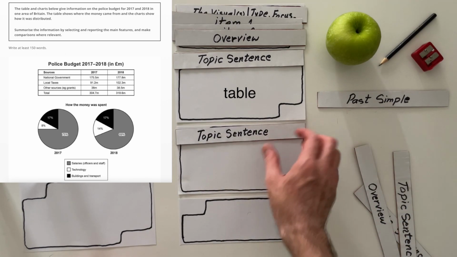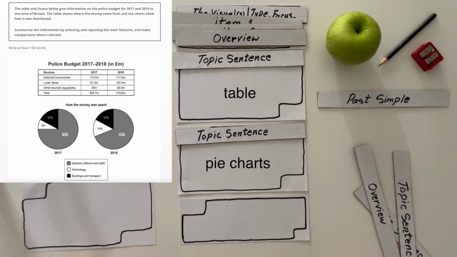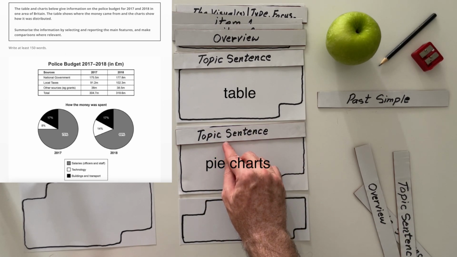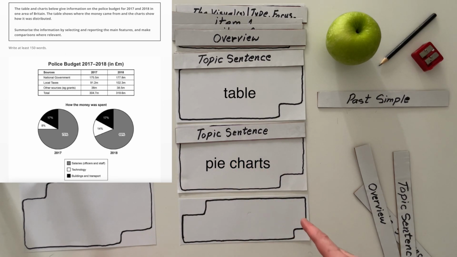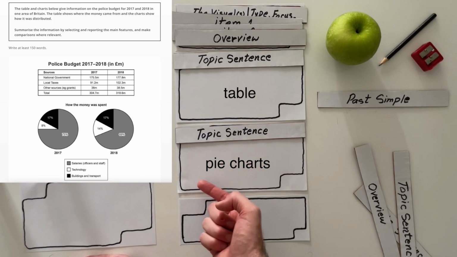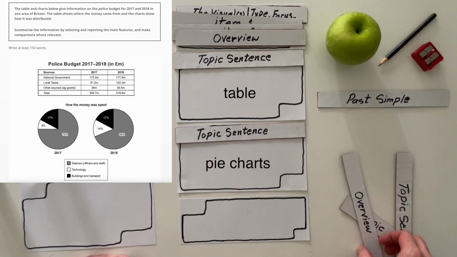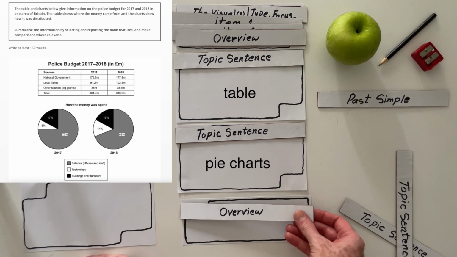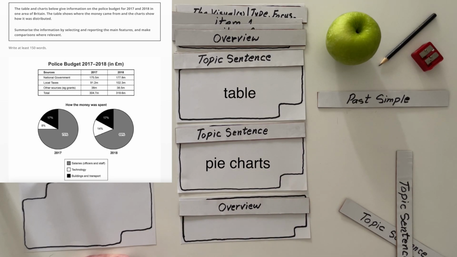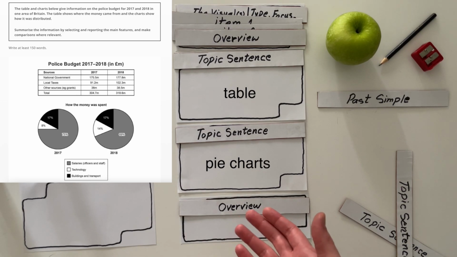And then the second paragraph is going to be about your pie charts. You will follow the same pattern. In this, you're going to say that the highest expenditure is for salaries, and the salaries were this percentage in 2017, but in 2018 it was that percentage. And then you carry on. You talk about the least, which is technology. You carry on, and in the end, my suggestion is to write an overview, and in the overview you can talk about the constant 17%, which is building and transport.